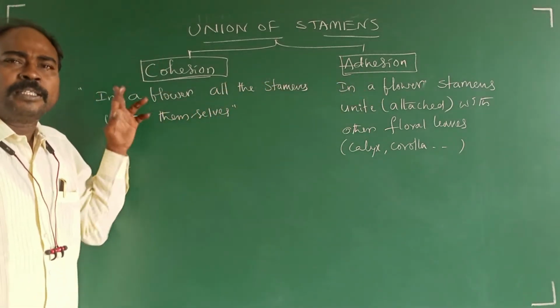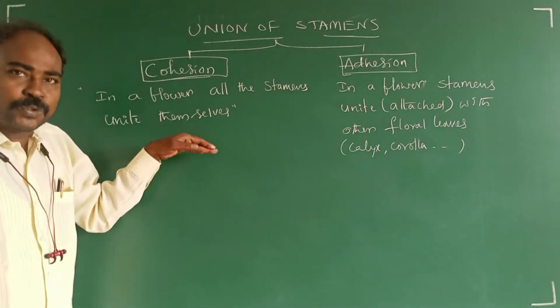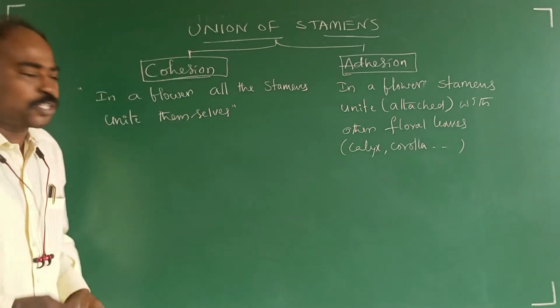In a flower, when the stamens unite themselves, such union is called cohesion.